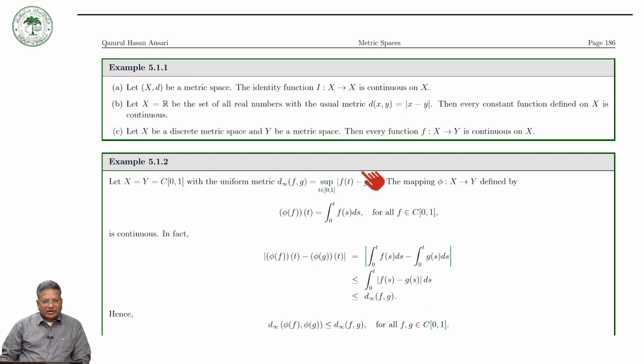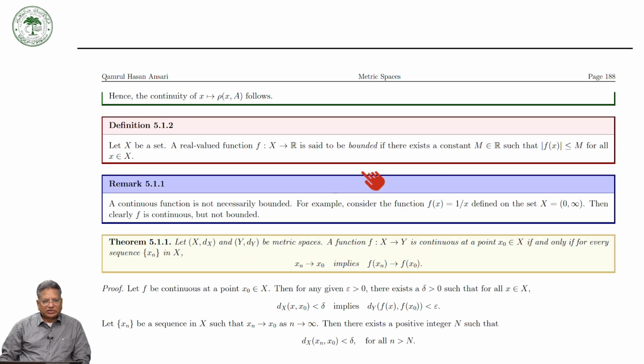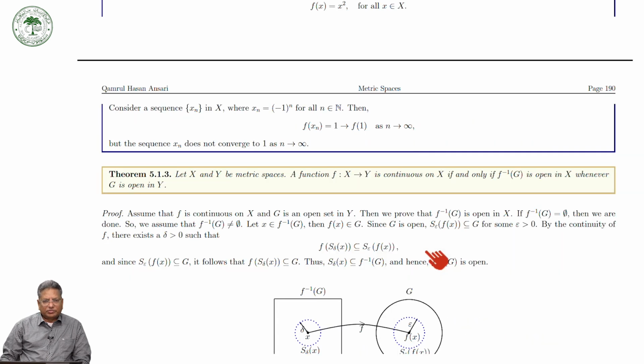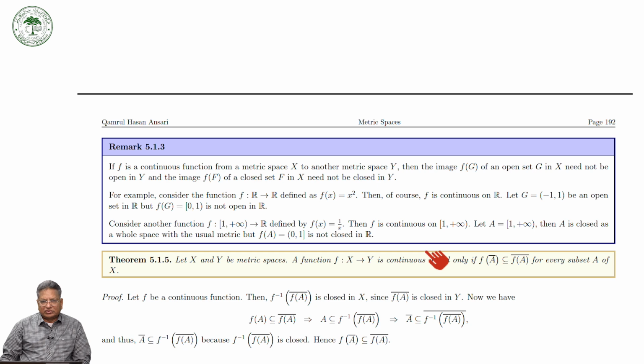And then we provided several examples of continuous functions and the boundedness. A real valued function is bounded if mod of f of x is less than m, if there exists a constant m. And we proved that the first characterization is this one. So finally we proved a characterization of